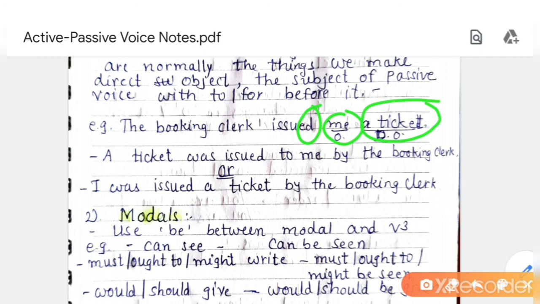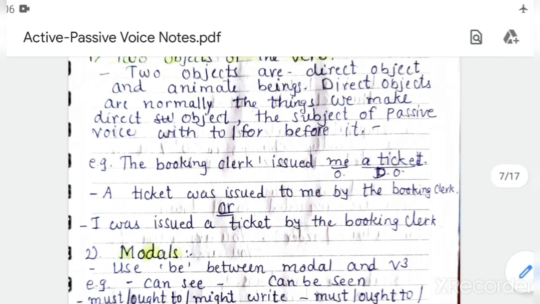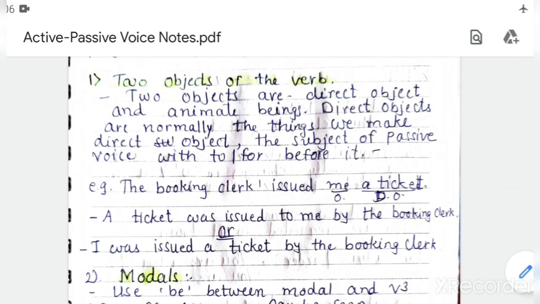A ticket was issued to me by the booking clerk. Or I was issued a ticket, we make me the subject. I was issued a ticket by the booking clerk. Whatever is easy for you, you can write in both the ways. But in modern English, generally indirect objects are used as subject of passive voice.